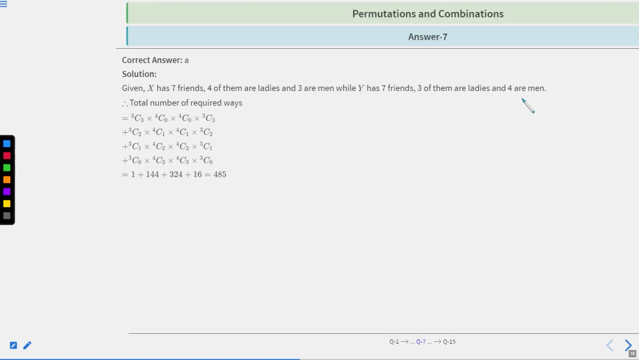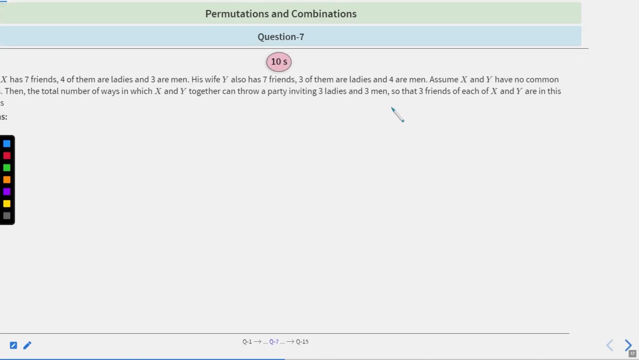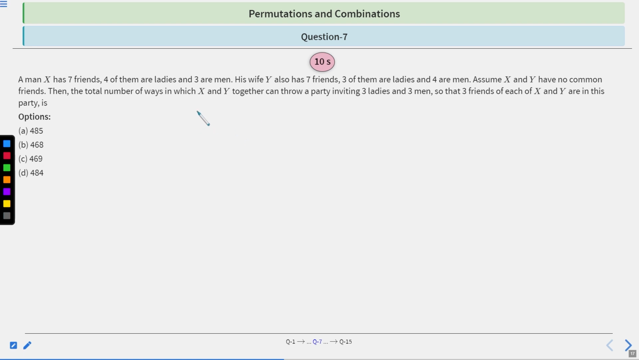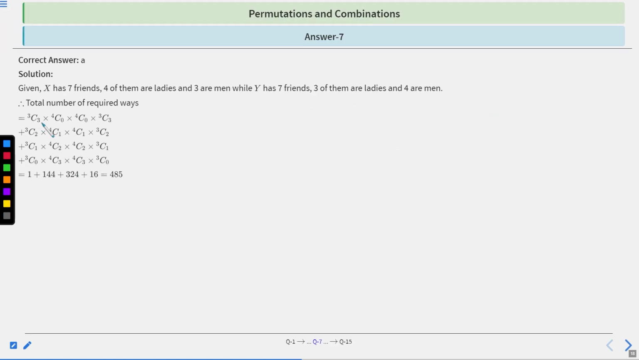Okay, let's move to the solution part. Given X has 7 friends, 4 of them are ladies and 3 of them are men, while Y has 7 friends, 3 of them are ladies and 4 are men, right? The party invites 3 ladies and 3 men, so that 3 friends of each of X and Y are there, right? So let's take